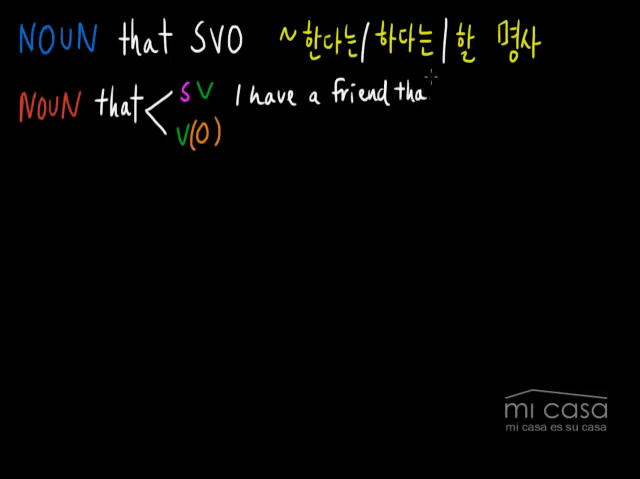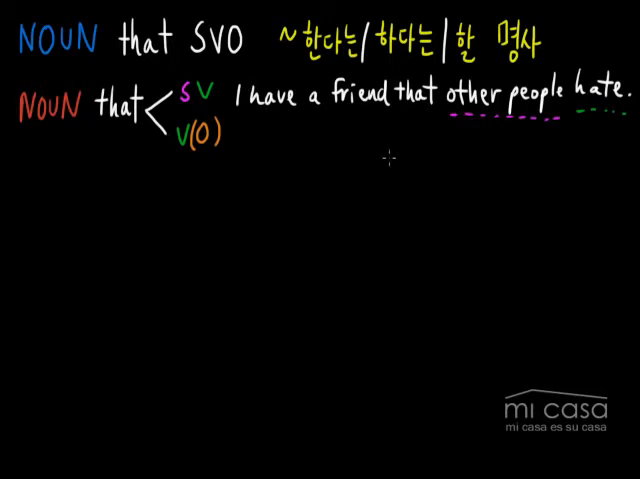that other people hate. Okay, so in this sentence, you have a noun, friend, that, followed by a subject, and then a verb. All right? And that's one combination that's possible, one possibility.